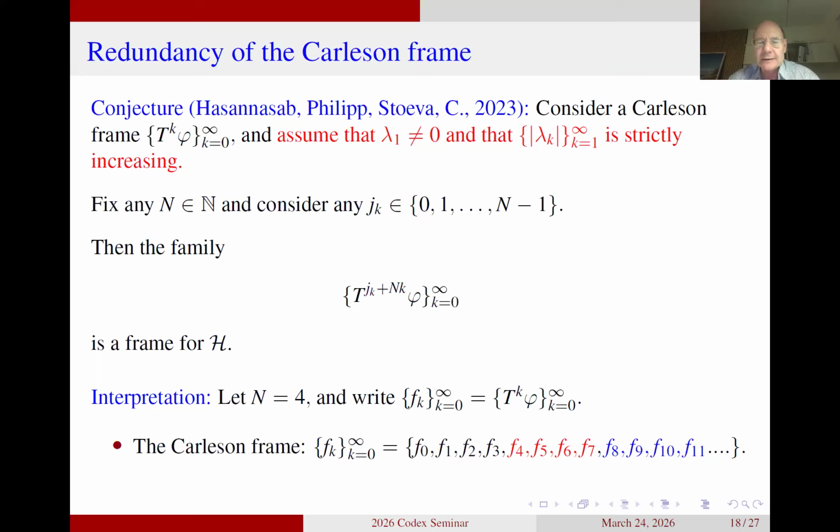And the conjecture says that this holds not only for capital N equal to 4, but it would hold for all values of capital N. And the reason that we wanted to prove this result is that we were thinking that such a frame is optimal in terms of erasures.